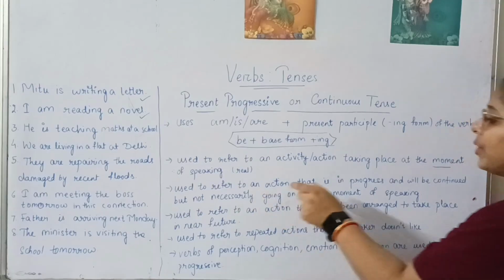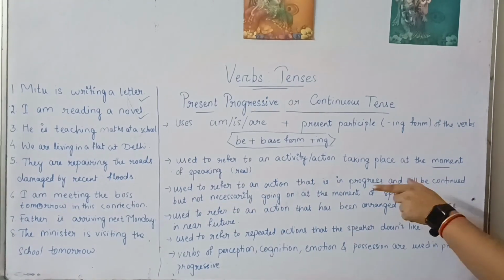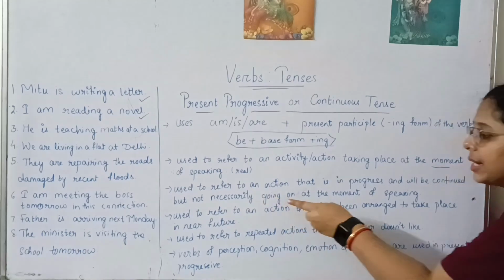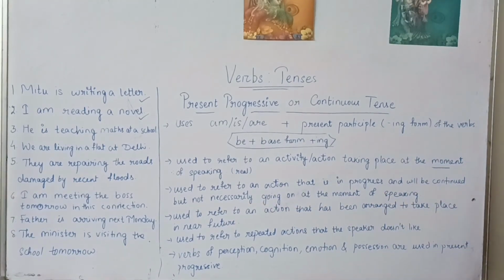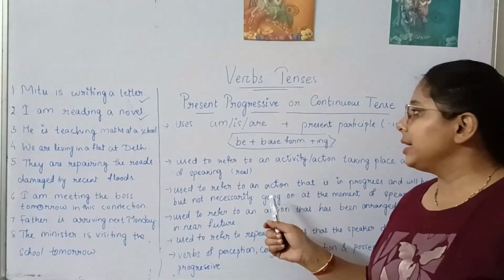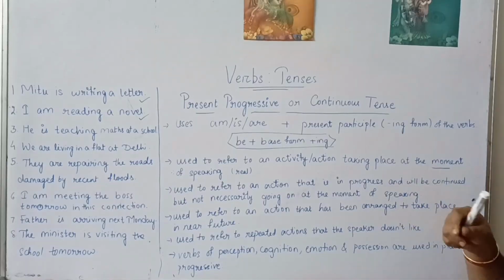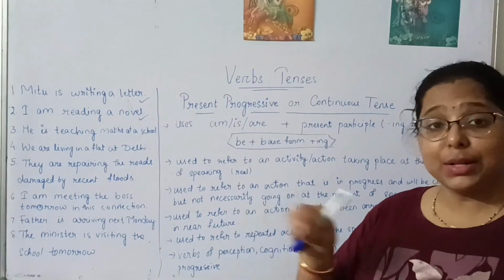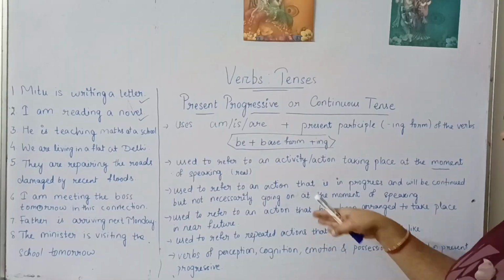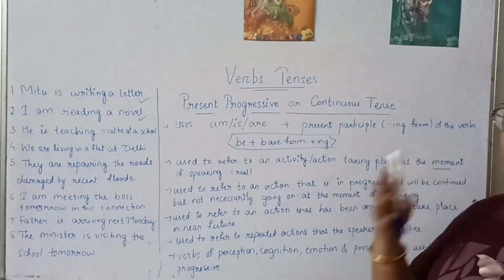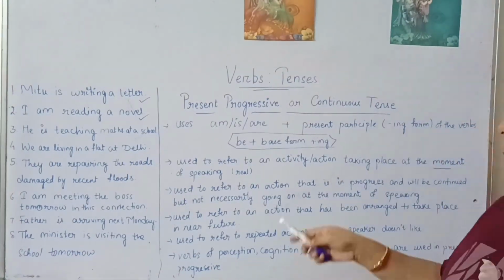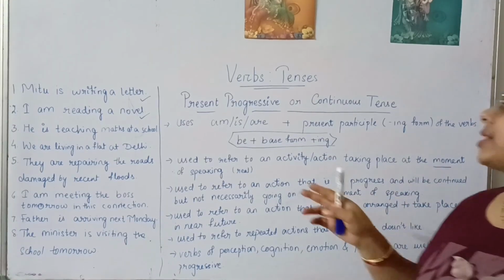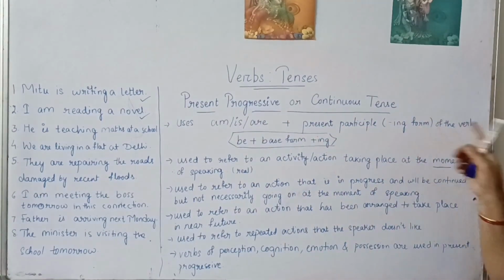Next, it is used to refer to an action that is in progress and will be continued, but not necessarily going on at the moment of speaking. So the second rule tells that we will refer to an action that is in progress, but not necessarily taking place at that time only. That moment when you're speaking, it is not necessarily going on, but the action is in progress and will be continued. In such cases also we use present progressive or continuous tense.